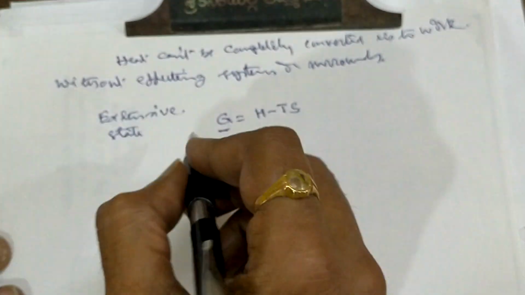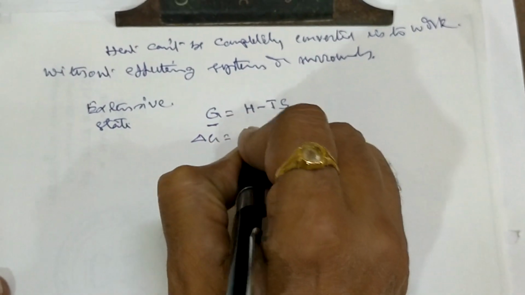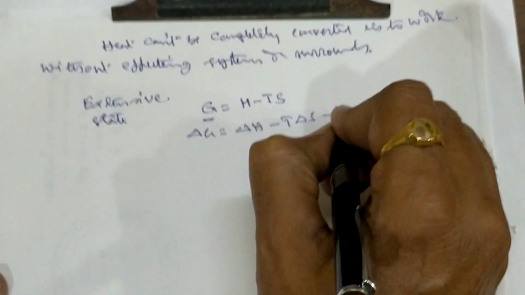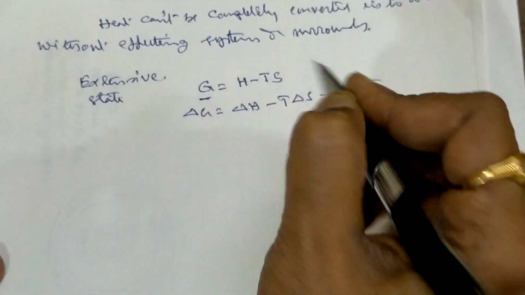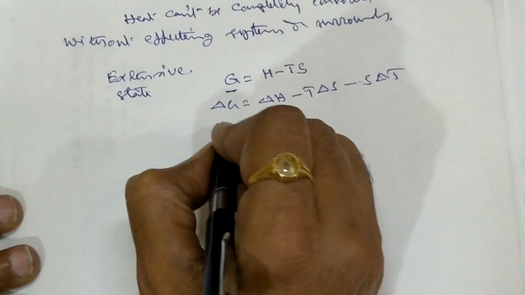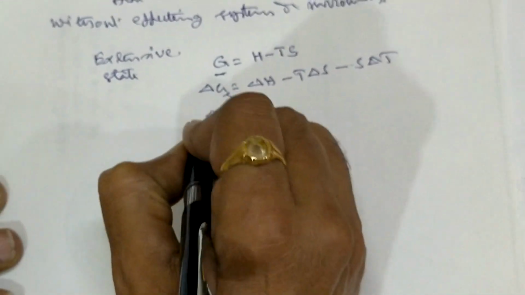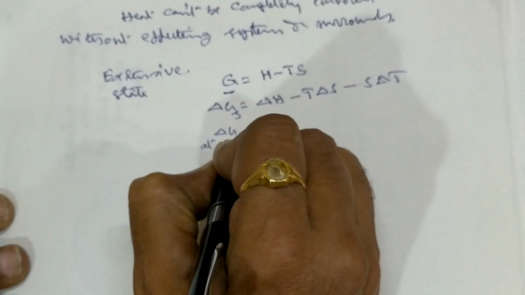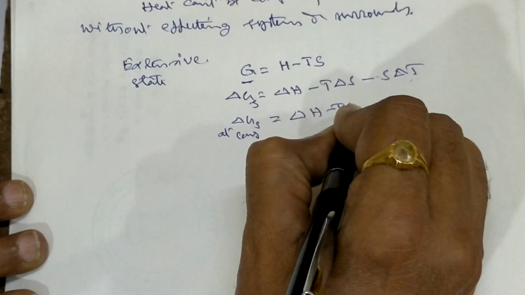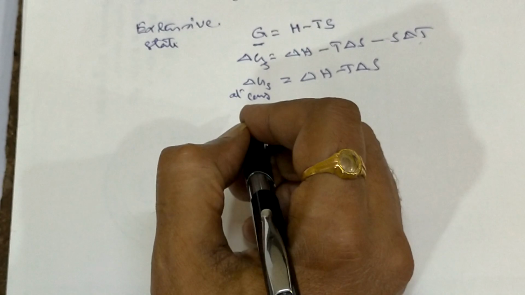Of course, H also. If you differentiate, delta G equals delta H minus T delta S minus S delta T. Now, writing this for the system, at constant temperature, delta T is equal to 0, so delta G equals delta H minus T delta S. Writing the subscript system everywhere is cumbersome, so we are removing it.